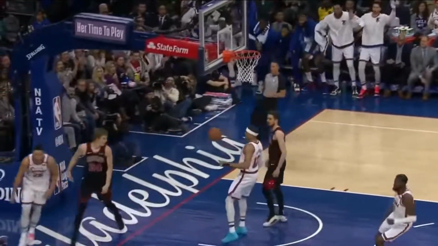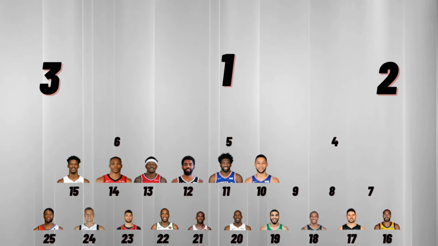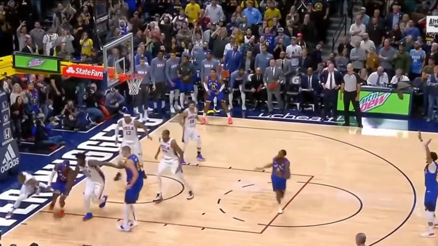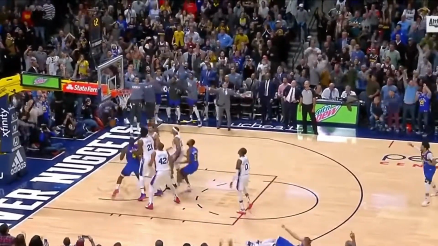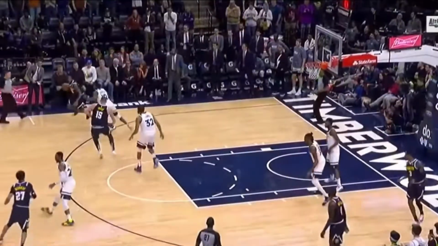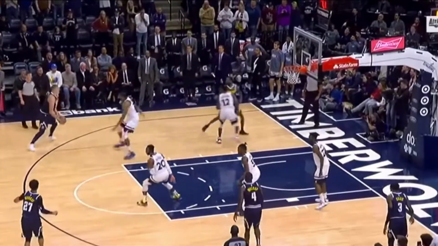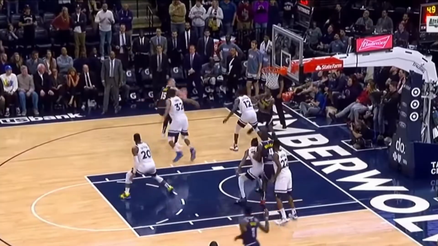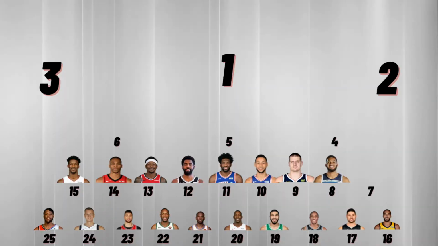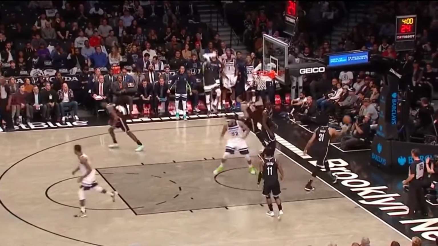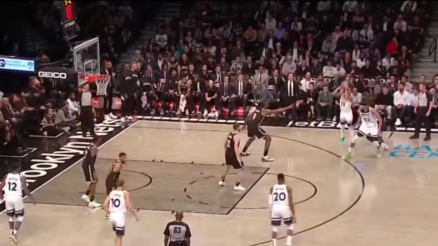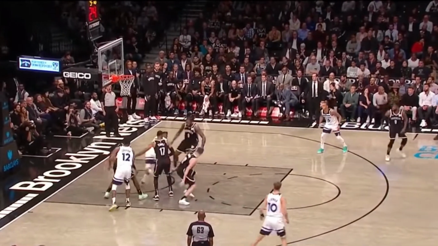At number 9, we have the best passing center in NBA history, Nikola Jokic. He was an MVP candidate in the 2020 season. He led the Nuggets to the conference finals, so he deserves to be here. I mean, you can't deny it because it's stats. At number 8, we have Karl-Anthony Towns. Karl-Anthony Towns is the best shooting big man of all time. He is shooting over 40% from 3 while taking over 7 threes a game.